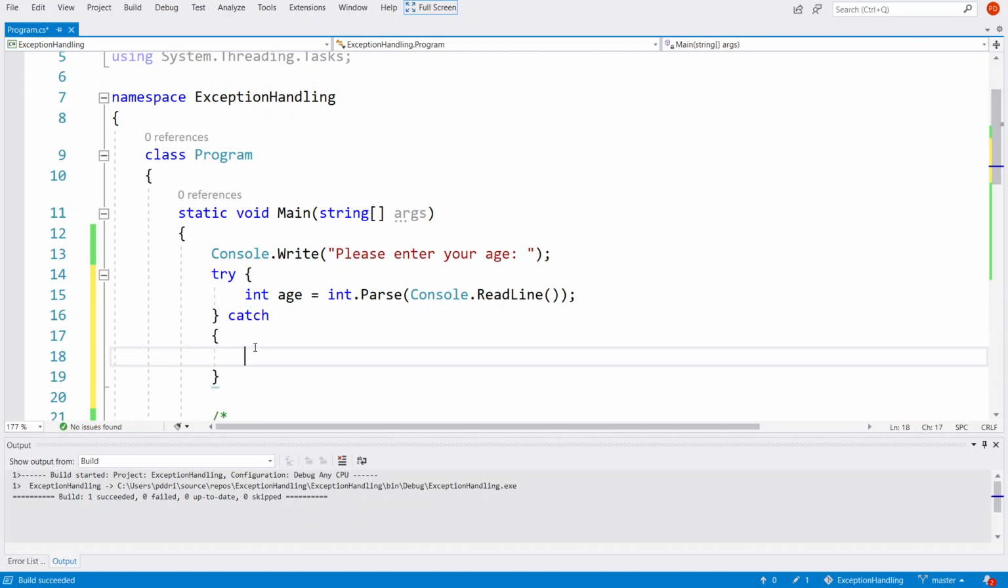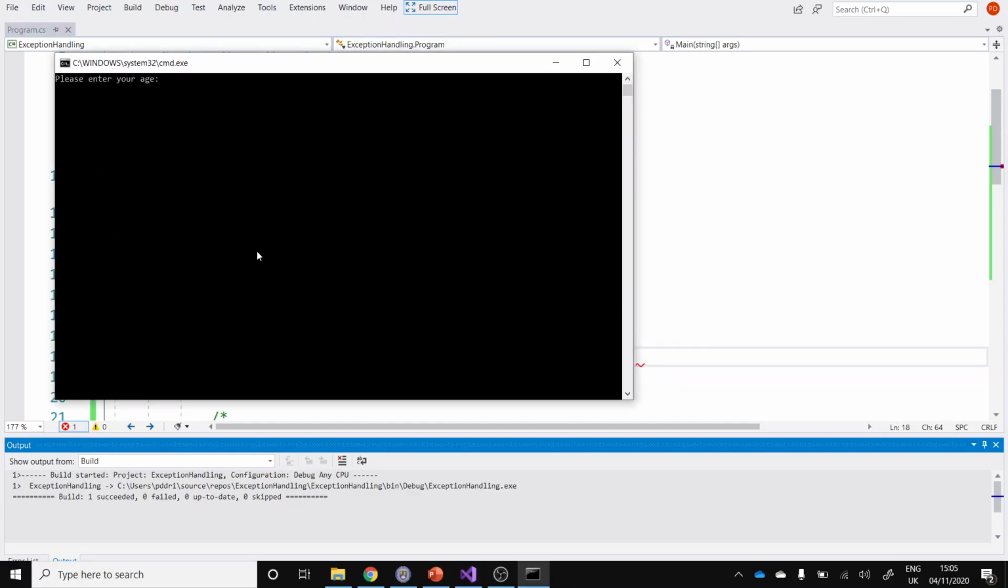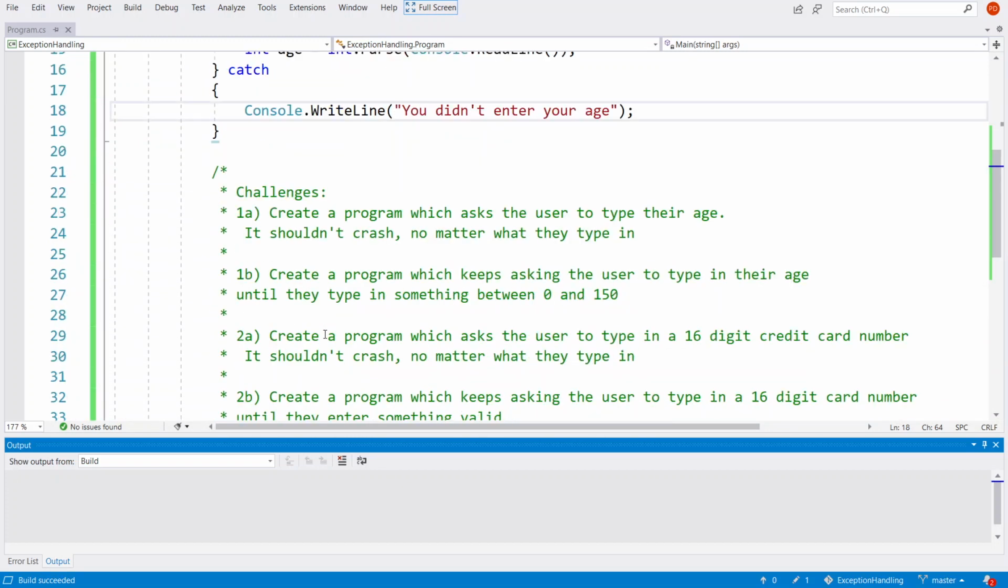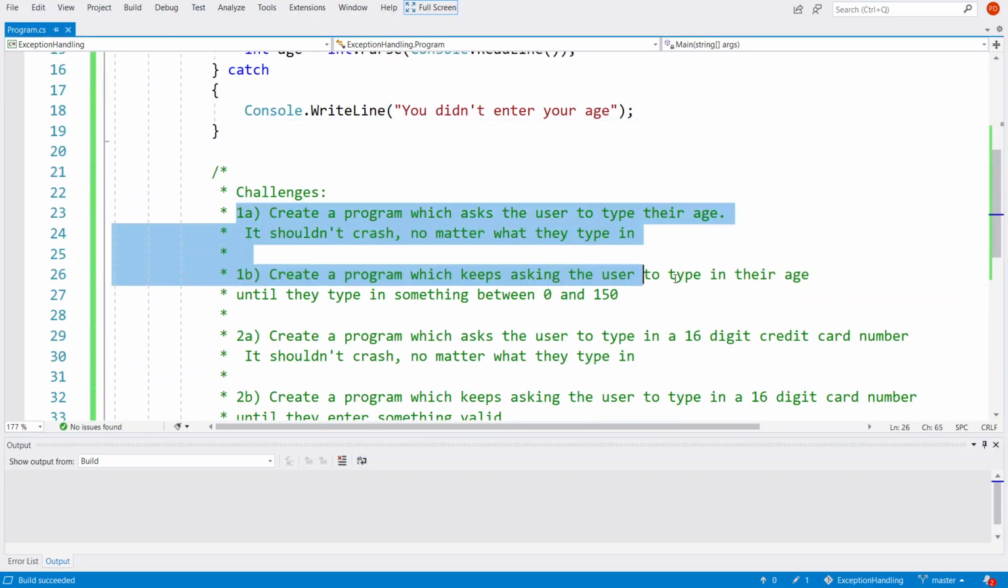So catch, and then Console.WriteLine "Didn't enter your age", semicolon. Let's see. So this time, if we type in something that's not numeric, it doesn't crash and it gives us a sensible error message. This is much better. Good. So that is 1A sorted.